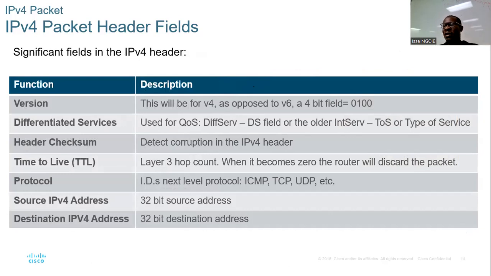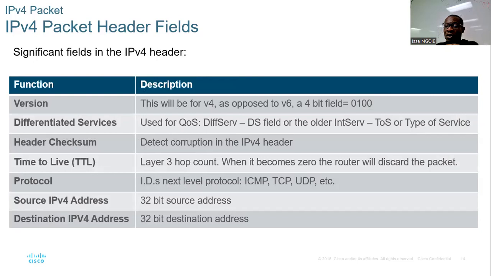The first one is what we call the version. The version will explain whether it's version 4 that you are going to use or version 6, right? And there's what we call differentiated services. You're going to use it for quality of service. And there is the header checksum that will allow you to detect corruption in the IPv4 header. When there's a problem or error, that field will detect it.